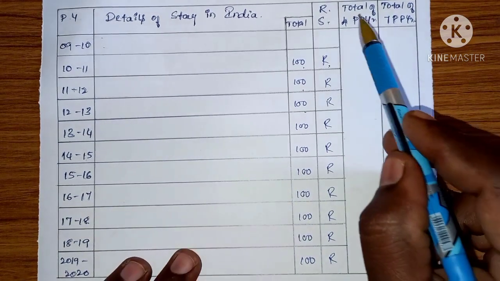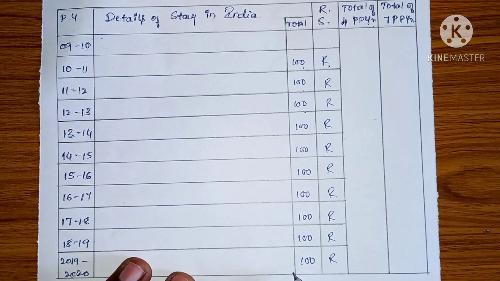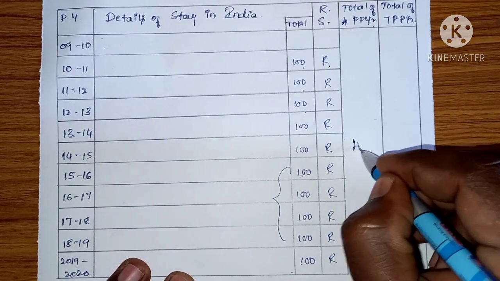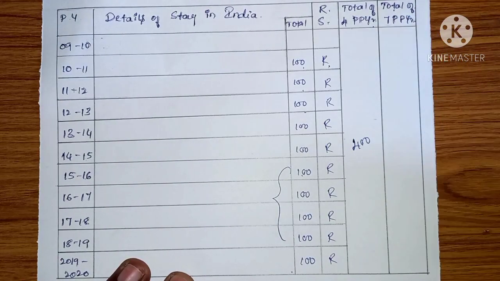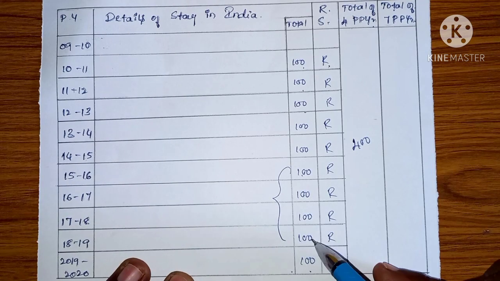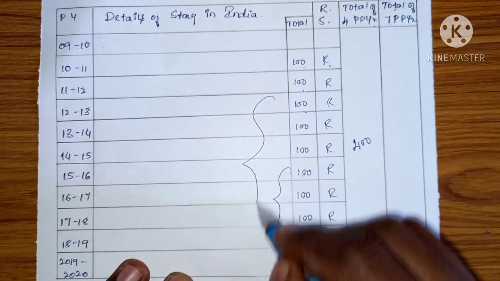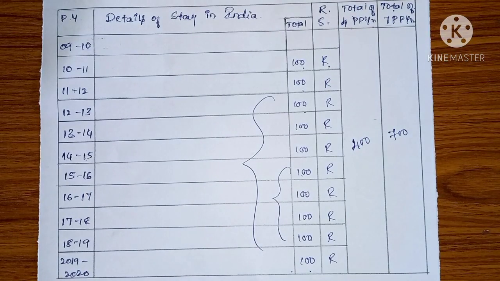Next, total of 4 preceding previous years. This is our previous year, and the 4 preceding previous years are 1, 2, 3, 4 years. So the total is 400 days. And the second one is the total of 7 preceding previous years. This is our previous year, and preceding that are 1, 2, 3, 4, 5, 6, 7. So here the total is 700. So we have finished our working note.